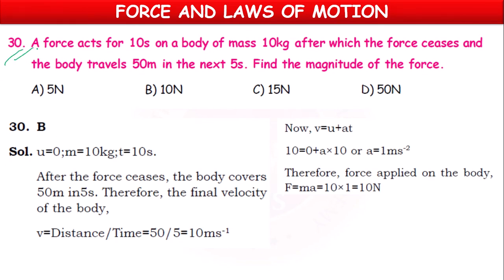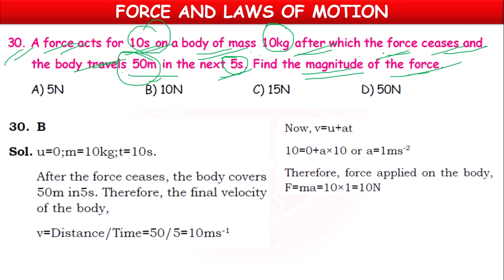Next, 30th question. A force acts for 10 seconds on a body of mass 10 kg, after which the force ceases and the body travels 50 meters in the next 5 seconds. Find the magnitude of the force. Here the force acts for 10 seconds on a body of mass 10 kg, after which the force stops. Ceases means stops, and the body travels 50 meters in next 5 seconds. Find the magnitude of the force.